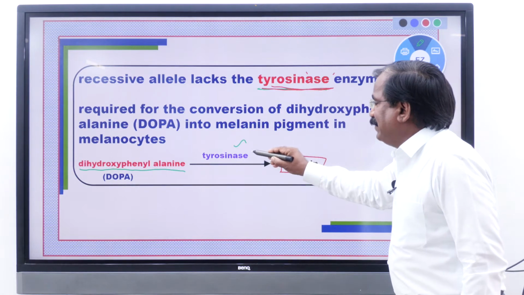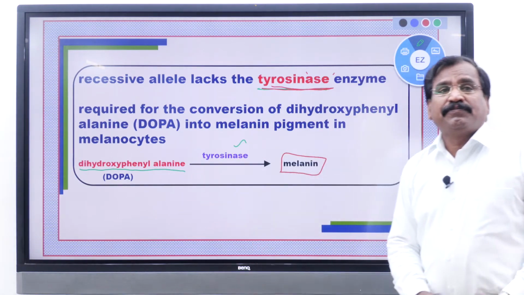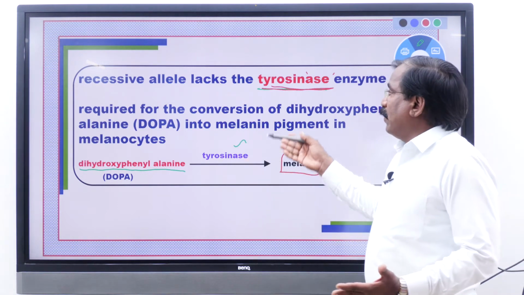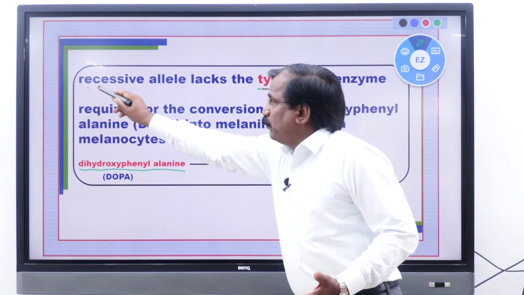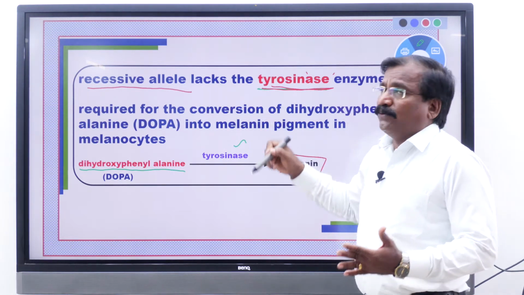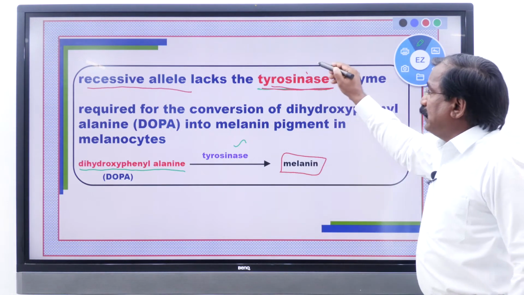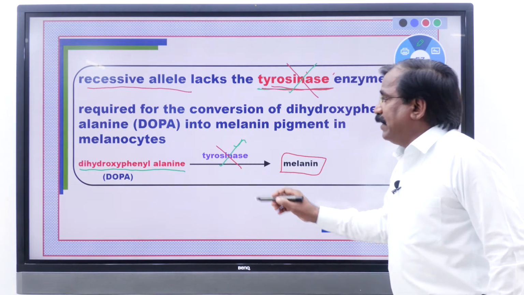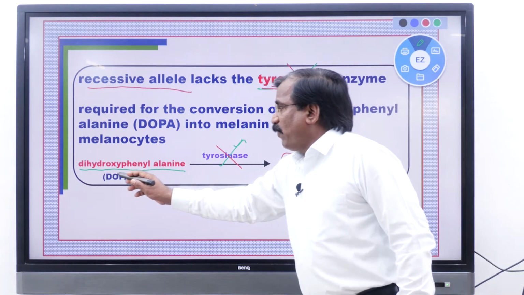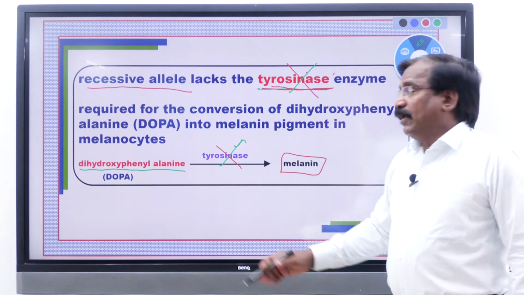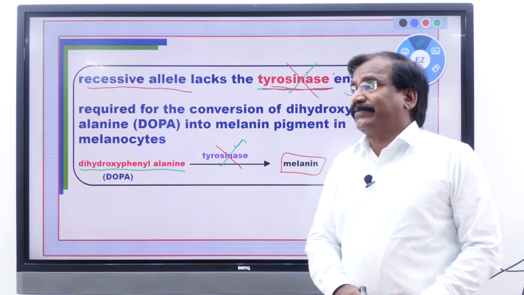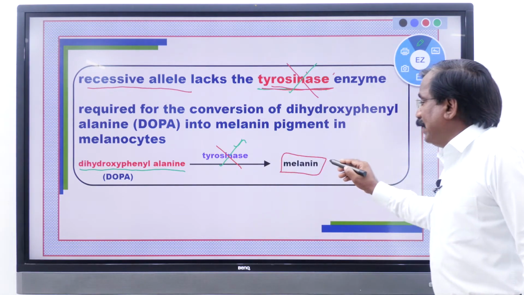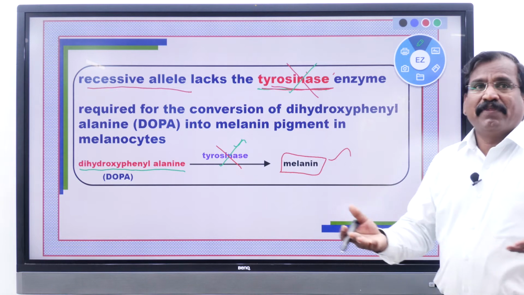So imagine if the allele is recessive and unable to produce this tyrosinase enzyme. In the absence of tyrosinase, dihydroxyphenylalanine, DOPA, cannot be converted into melanin pigment. That's all, very simple.